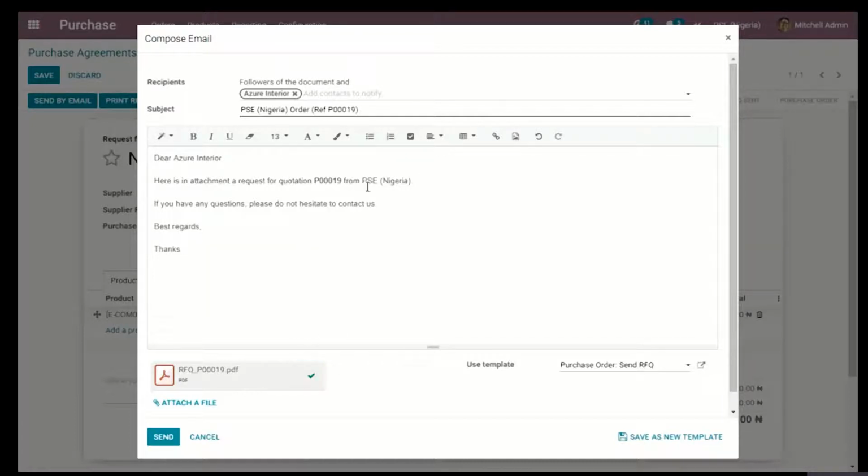I can change the body and design it as I might want it to be. Then Odoo has attached the RFQ that I might have printed to the mail, and I can easily send it from here.